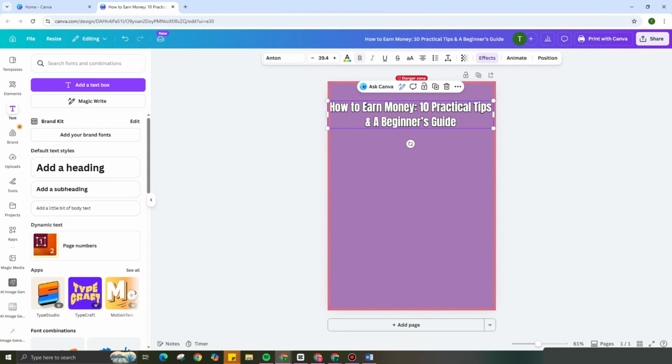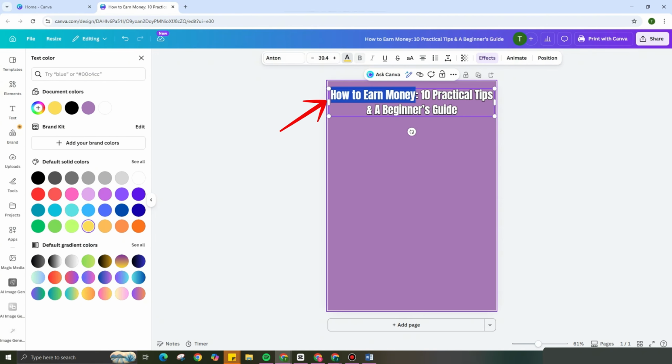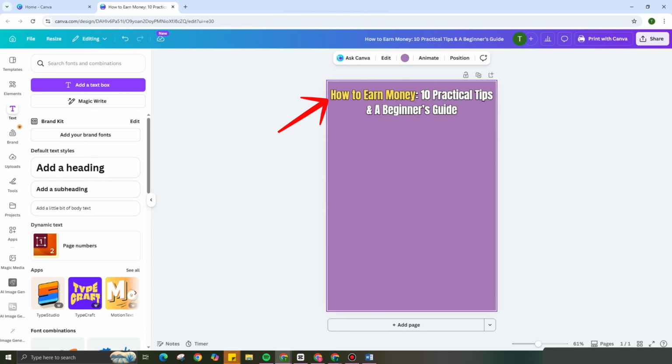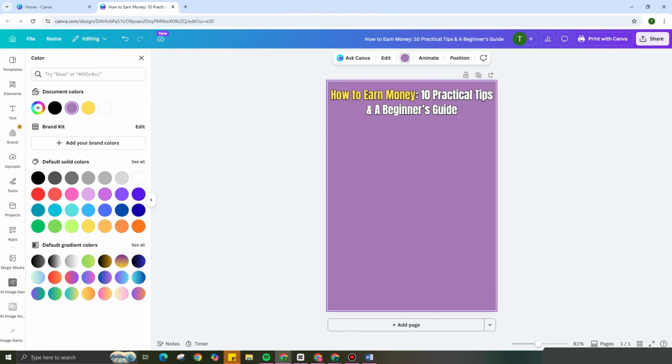Okay, so you can resize and then place it anywhere here. I'm going to place it here on the top. I'm going to change the color of "how to earn money" to yellow, and this is what it looks like. Now it's time for our graphics or elements. Tap on elements right here.